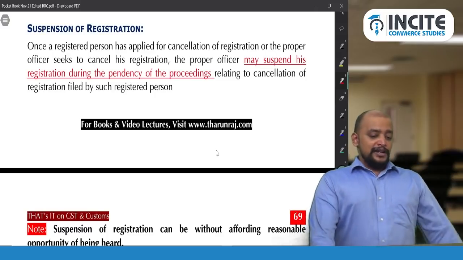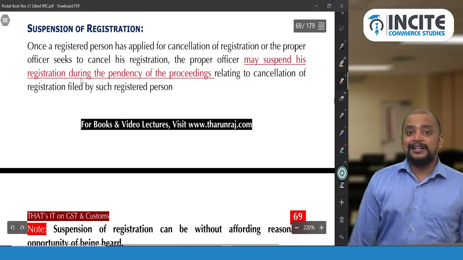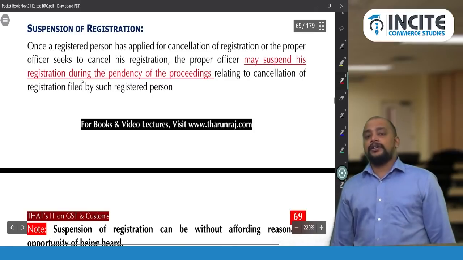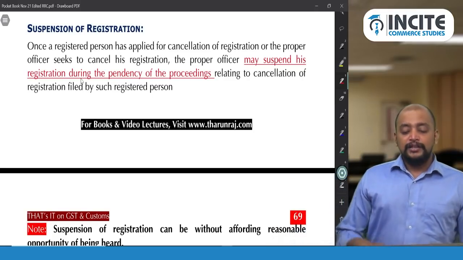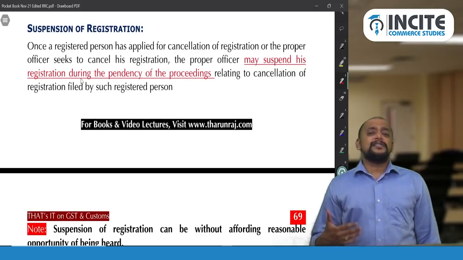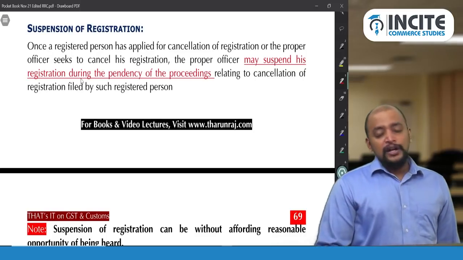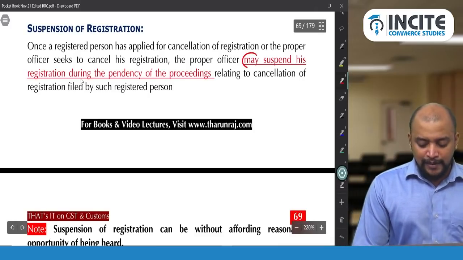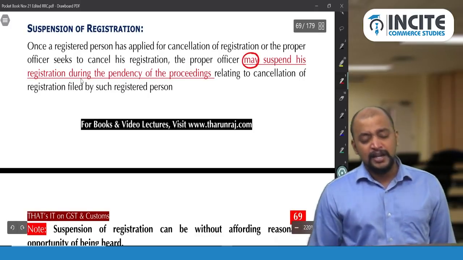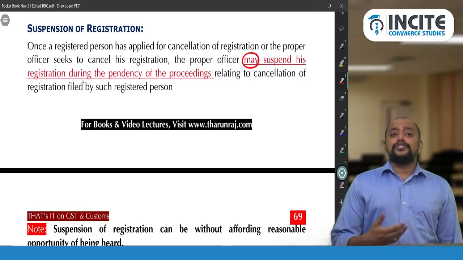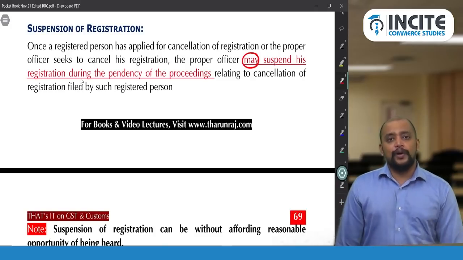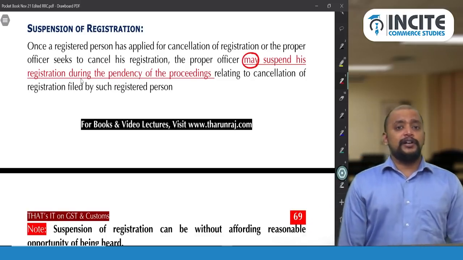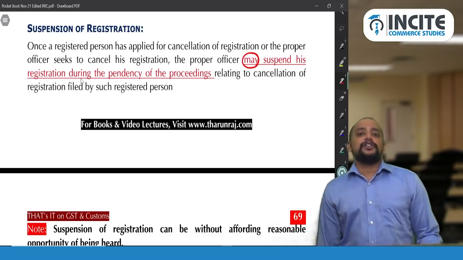Okay, so therefore once a registered person has applied for cancellation of registration or the proper officer seeks to cancel his registration, the proper officer may suspend the registration. Is this suspension of registration compulsory? No, the suspension of registration is not compulsory, it may be suspended. Whether any opportunity of being heard is to be given before suspension of registration? Not required. Opportunity of being heard is not required for initiating suspension of registration.